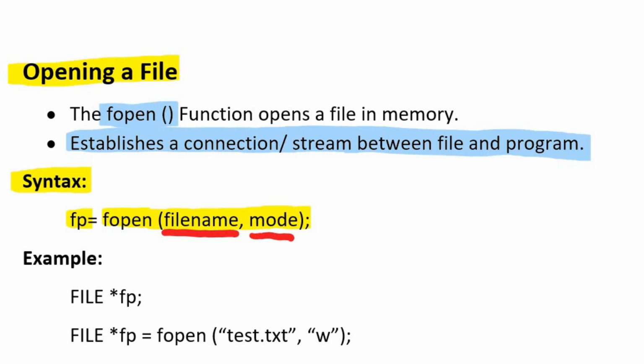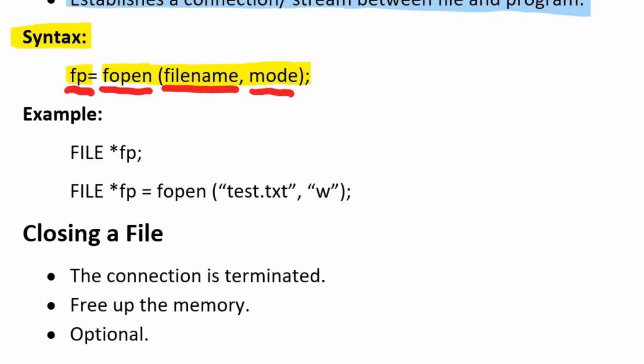But if I want to read as well as write something to the file, then I have to select the write mode. The fopen function and all other file handling related operations or functions are declared in the stdio.h header file. Here fp is a special kind of variable that points to the address of the file that we are going to open. Here is an example.